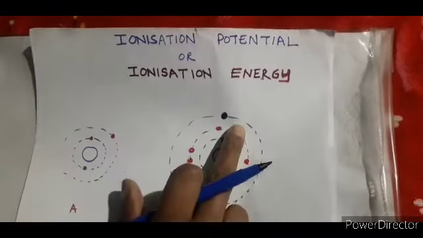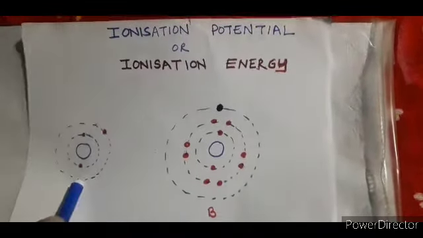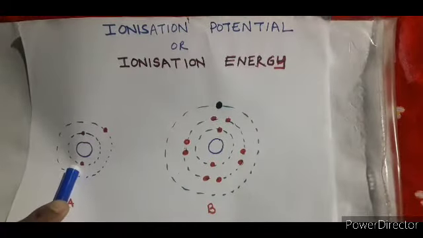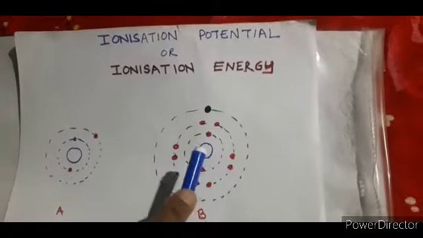So over here you will need less energy. So when the atomic size is small, the ionization potential is more, and when the atomic size is big, the ionization potential decreases, right?